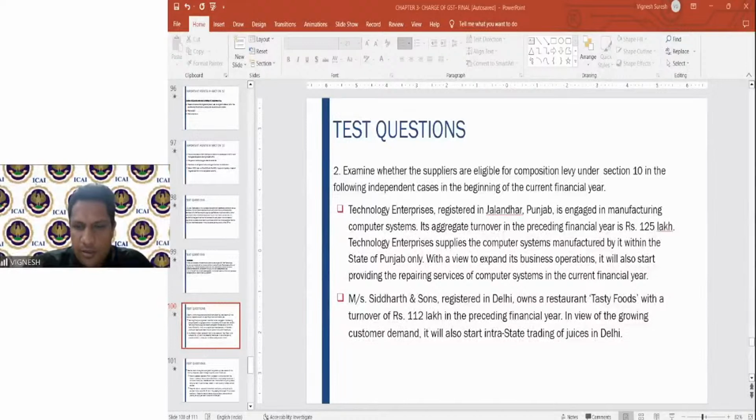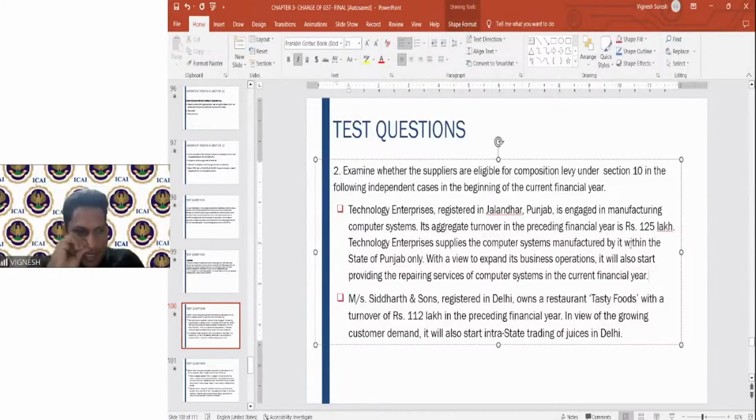Yes, any answers for this? So here, if you see, 125 lakhs is the turnover and the limit is 1.5 crores.